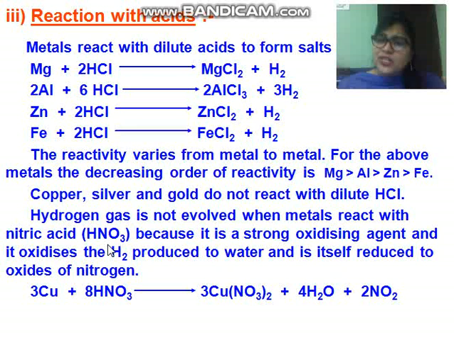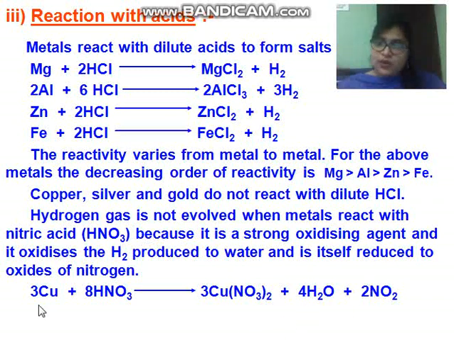So here nitric acid is a very strong oxidizing agent and very readily it will oxidize hydrogen to water. Oxidize means, children, oxidation. So it will oxidize H2 to water, that is H2O, and itself it will get reduced to any oxide of nitrogen. Maybe it forms N2O, which is also known as laughing gas, or it forms NO, nitrogen monoxide, or it forms NO2, that is nitrogen dioxide. Means it is a strong oxidizing agent. It will oxidize dihydrogen gas or H2 gas to water, and itself it will get reduced to any compound of nitrogen.